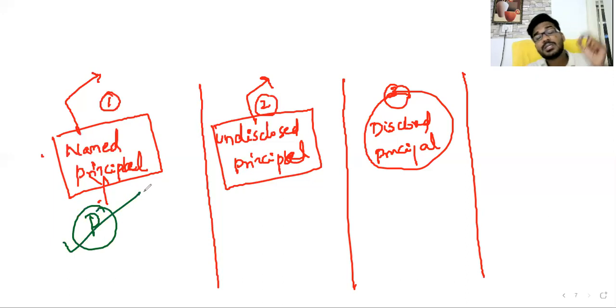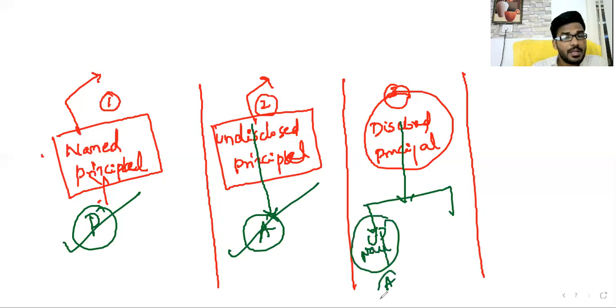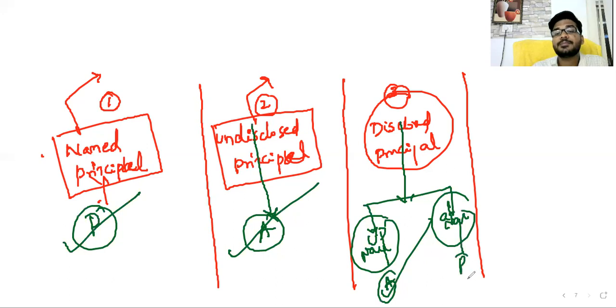Principal is liable towards the third party. In case of an undisclosed principal, the agent is liable towards the third party. In case of a disclosed principal, the disclosure principle applies. Disclosure means you are just saying that you are the agent; you cannot give any details of the principal. So up to the name of the principal, the agent is liable. After naming the principal, the principal is liable.